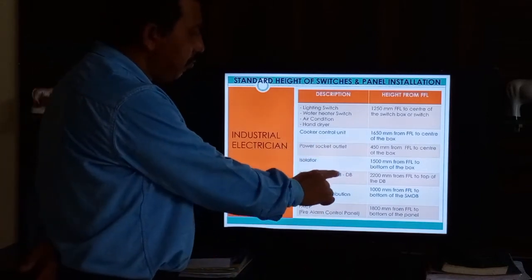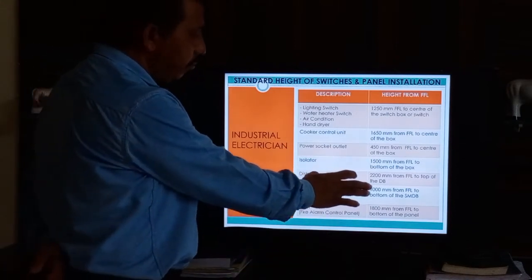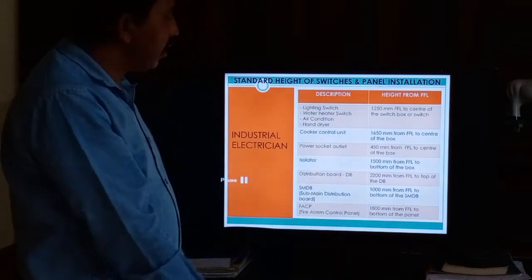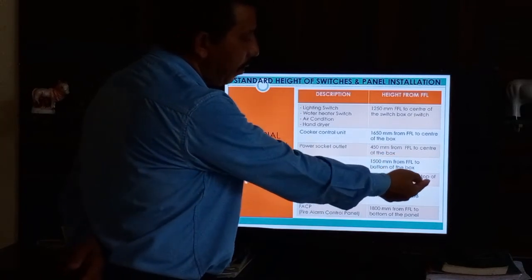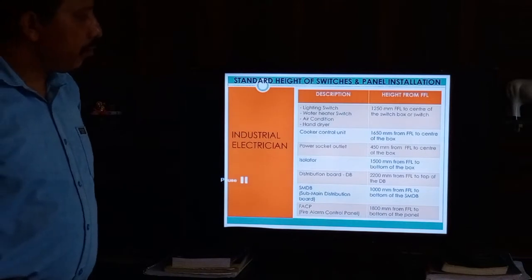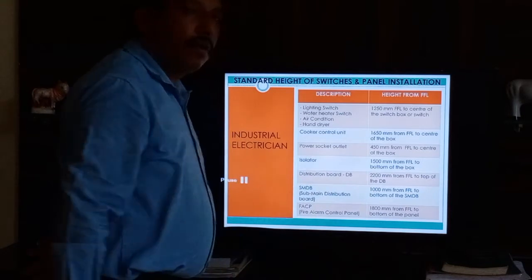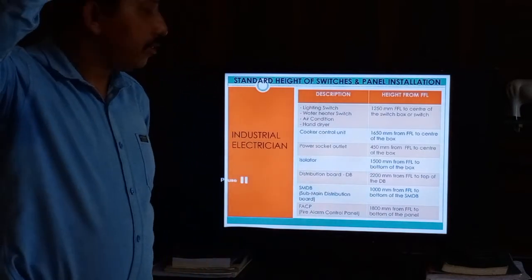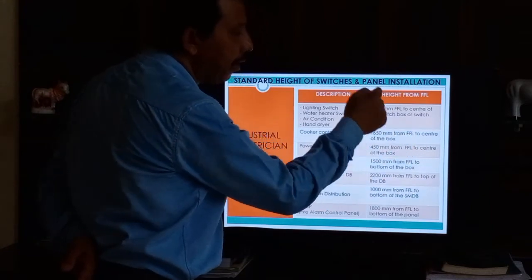And distribution board. DB full form is distribution board. So the distribution board always comes at 2200 mm from FFL to the top of the DB. This means 2 meter 20 centimeter. Okay, 2 meter 20 centimeter to the top of the DB. Don't forget top, middle, or bottom.